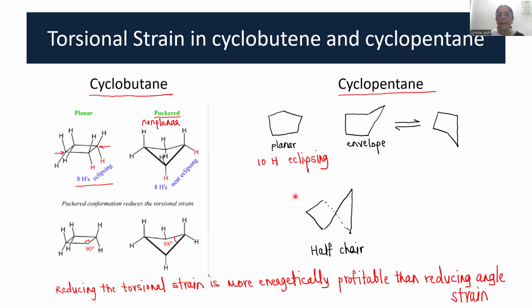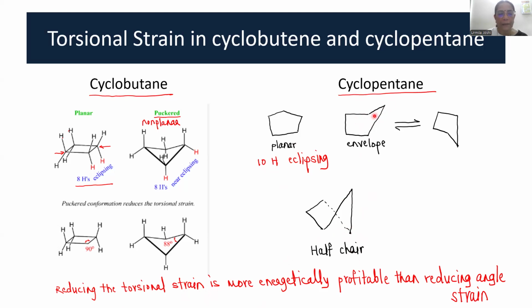Now, what is the advantage? The number of eclipsing interactions are reduced because in non-planar structures, the planar part of the structure will have eclipsing interactions, and the non-planar part will not. And therefore, the number of eclipsing interactions is reduced. That means the torsional strain is reduced.